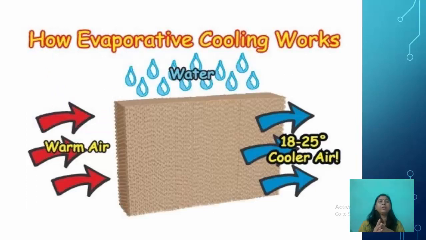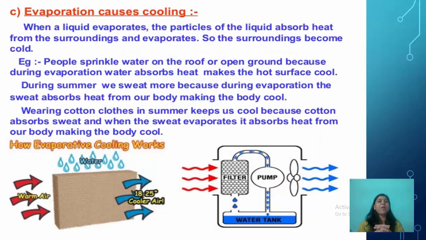Now, how does evaporative cooling work? Evaporation causes cooling. When a liquid evaporates, the particles of the liquid absorb heat from the surroundings and evaporate. So the surroundings become cold. People sprinkle water on the roof or open ground because during evaporation water absorbs heat, making the hot surface cool.